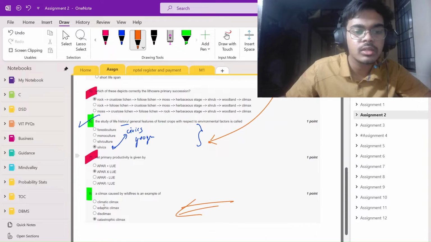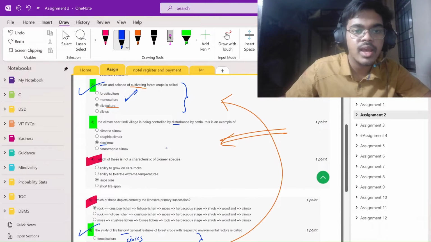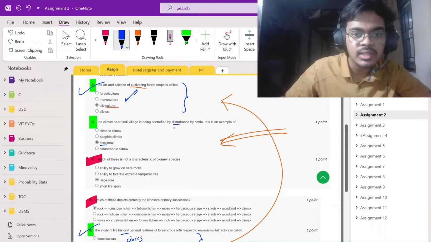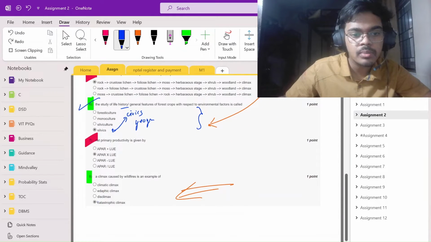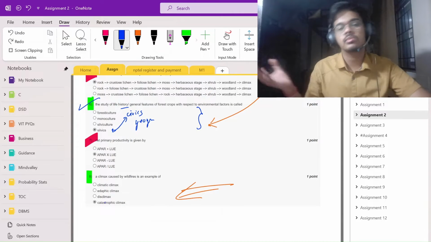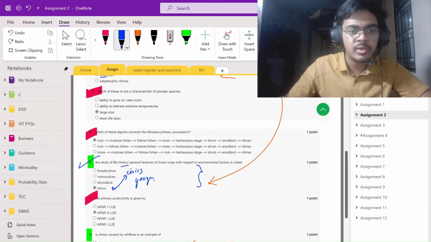Only these are the possible answers. These are never the answers. To avoid this confusion, you can use disturbance. So disturbance climax. Wherever the disturbance is common, if this is not there, you can mark catastrophic. Wildfire is catastrophic. Catastrophic means more destroying and stuff. So you can just remember this.